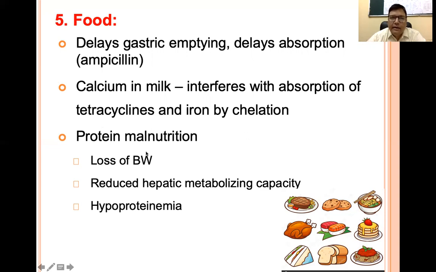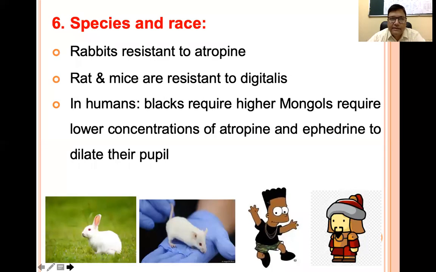And if there is protein malnutrition, the patient will have lower body weight, reduced hepatic metabolizing capacity, and hyponatremia will be there. More free drug will be there, lesser metabolism of the drug will be there, so the plasma concentration of the drug can increase.